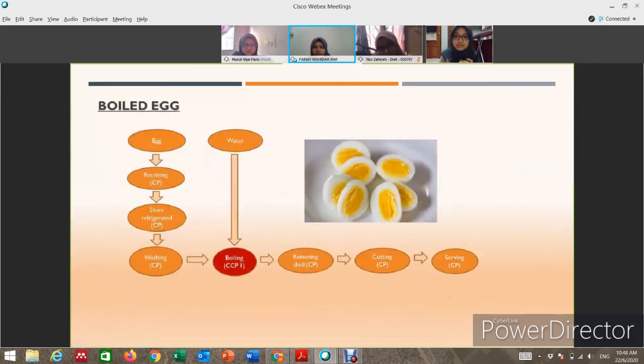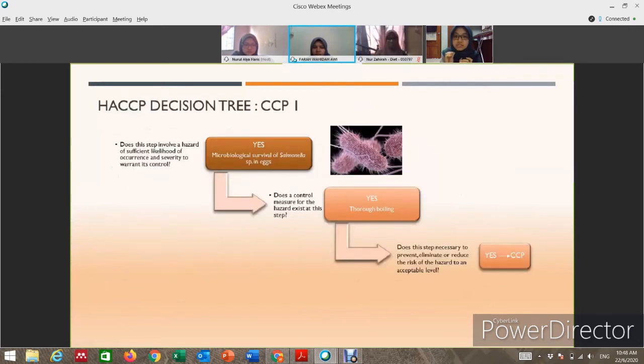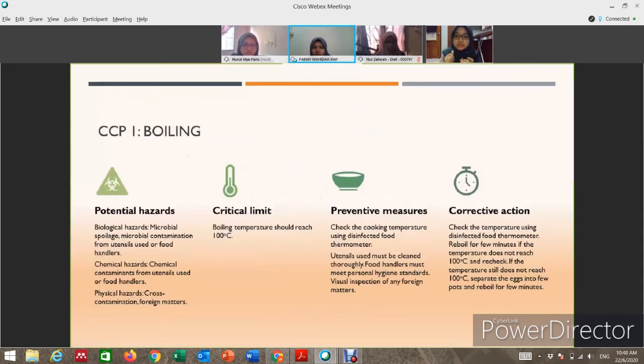Okay, next is boiled egg. The CCP here is also boiling. This is the hazard decision tree for boiling egg. The hazard involved here is microbiological survival of Salmonella in eggs. The control measure is thorough boiling. The critical limit: we must ensure the boiling temperature reaches 100 degrees Celsius. If the temperature does not reach 100 degrees Celsius, we must reboil the eggs.